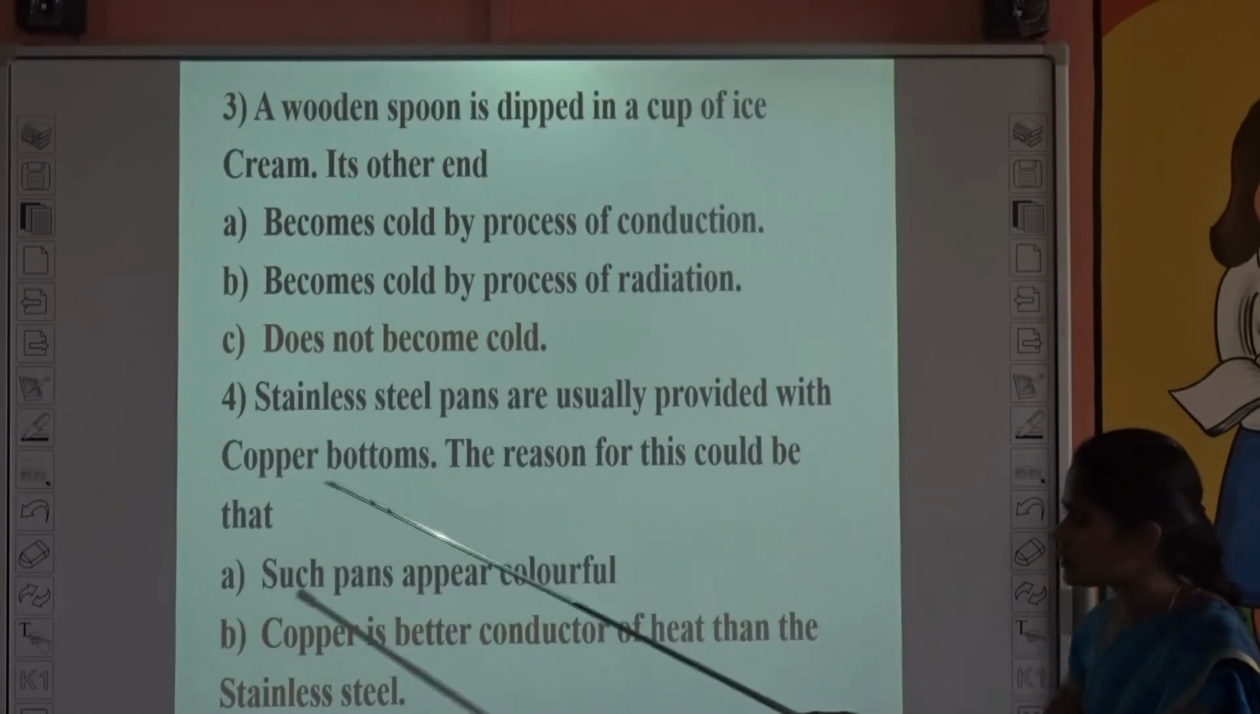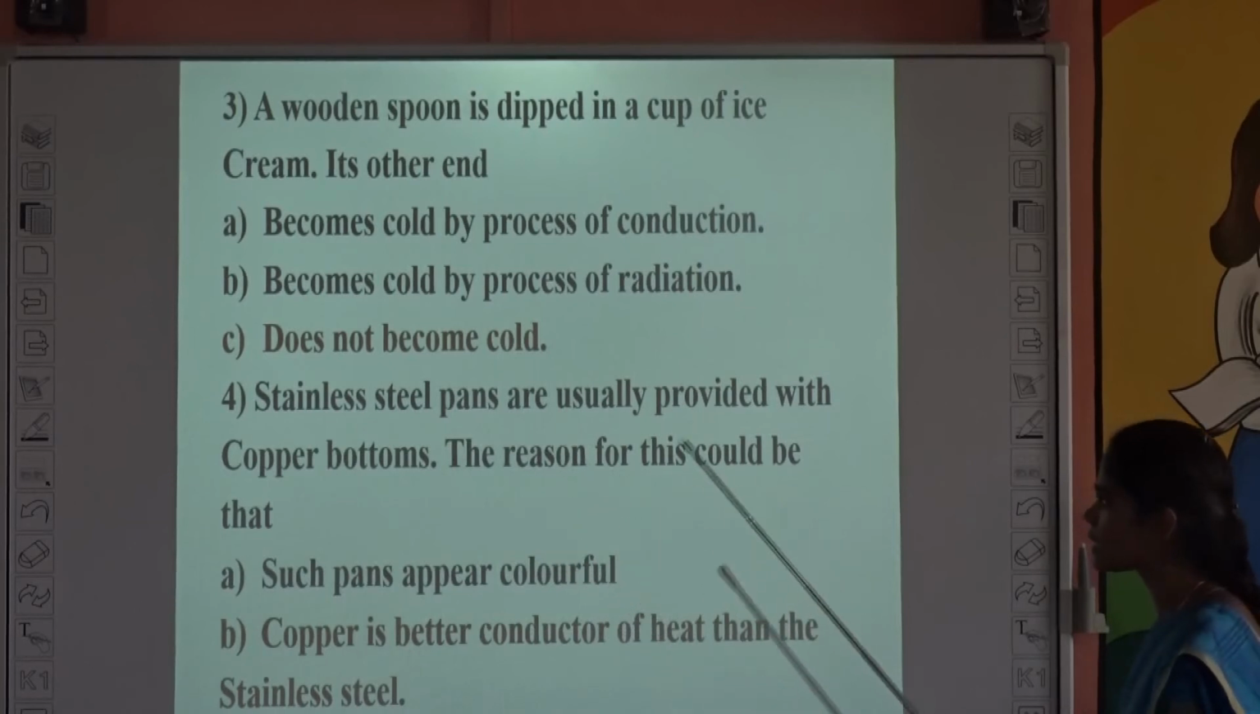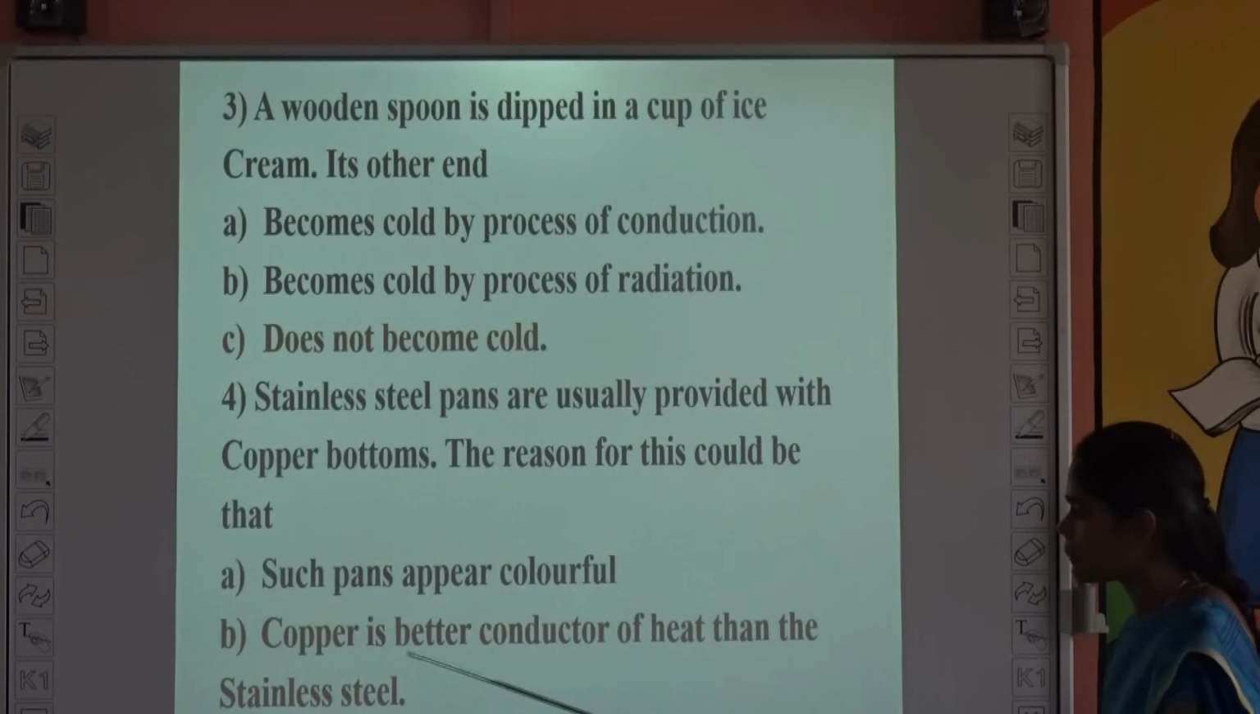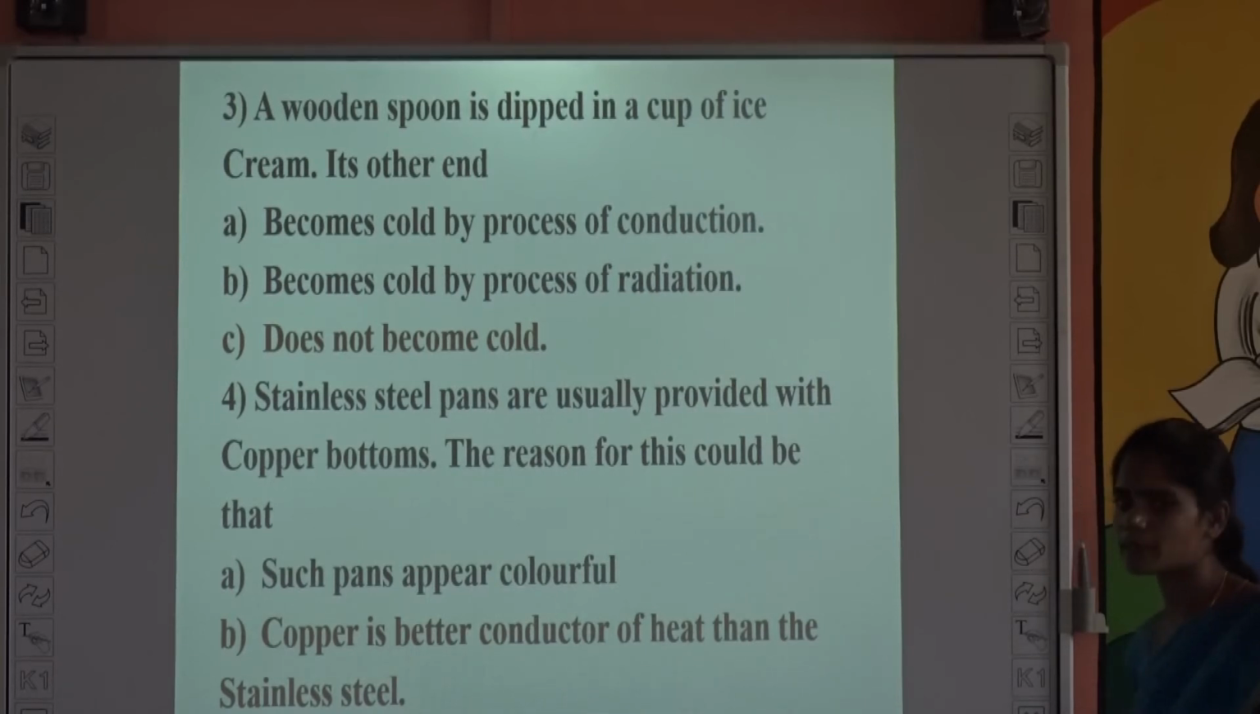And the fourth one, stainless steel pans are usually provided with copper bottoms. The reason for this could be that copper is a better conductor of heat than stainless steel. Why? Because it absorbs more heat, so it is a good conductor. So copper is a better conductor of heat than stainless steel.